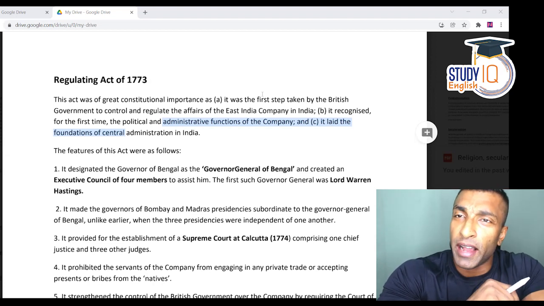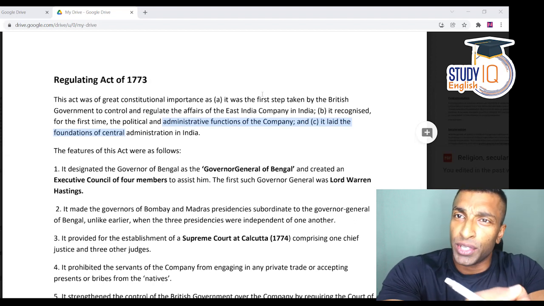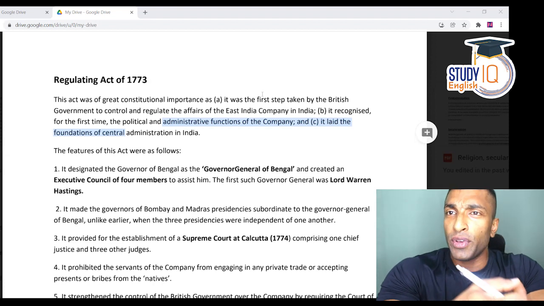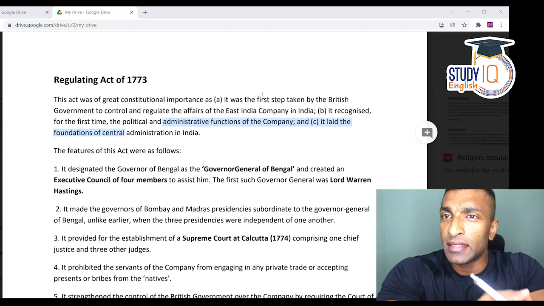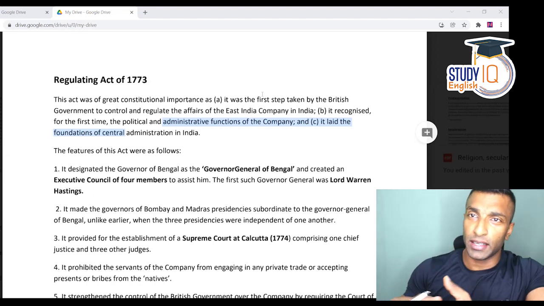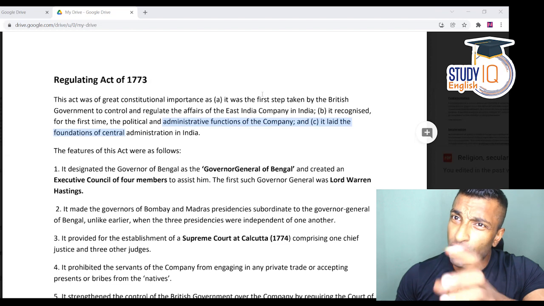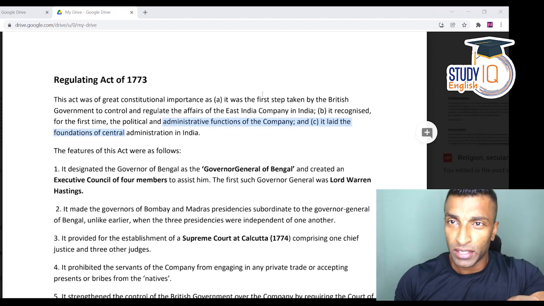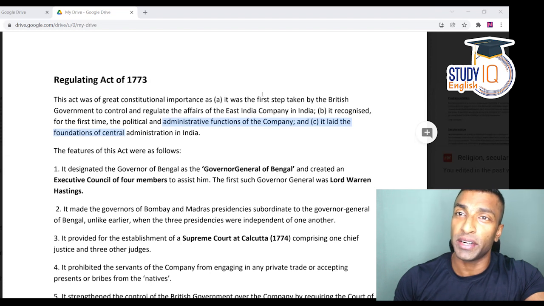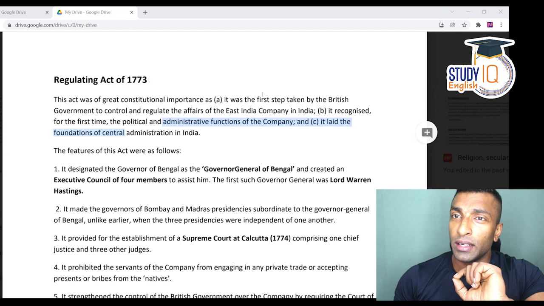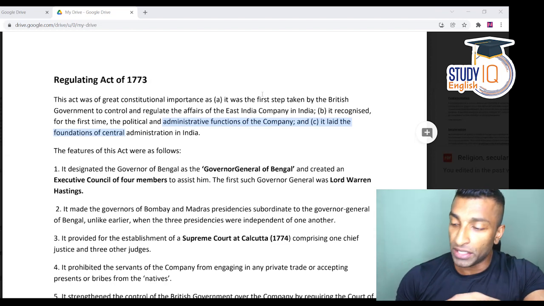But at the same time, I've told you I will also be discussing the administrative structure of Marathas and the administrative structure of Mysore. In case you get a comparative analysis on these administrative setups, Mughals versus Marathas or Mughals versus Mysore, you will be able to answer. So that part, I'm keeping aside. I will be doing it after some time because that is more important when it comes to your mains. Okay, so here I'll be starting with the beginning of British administration.